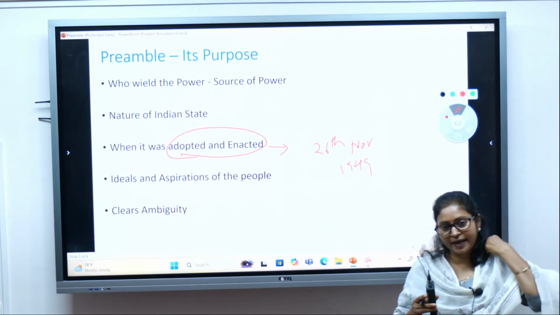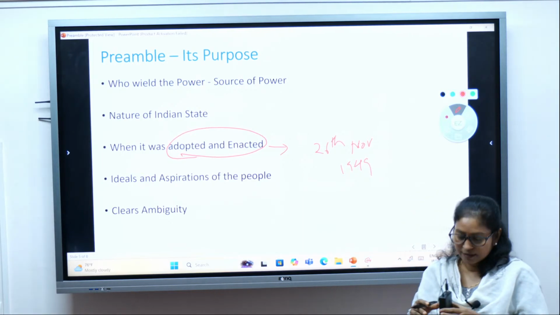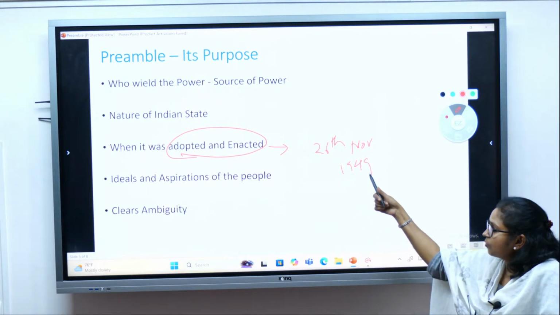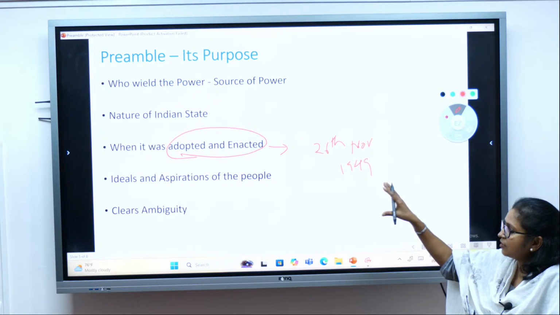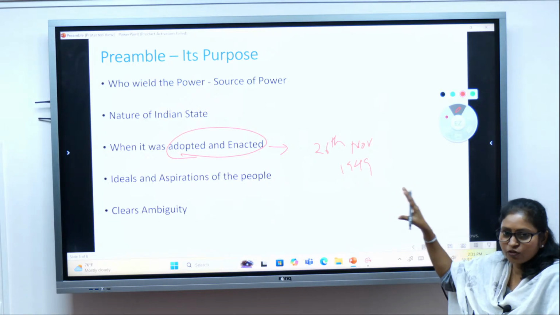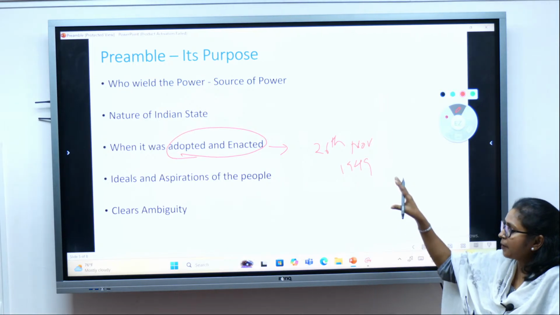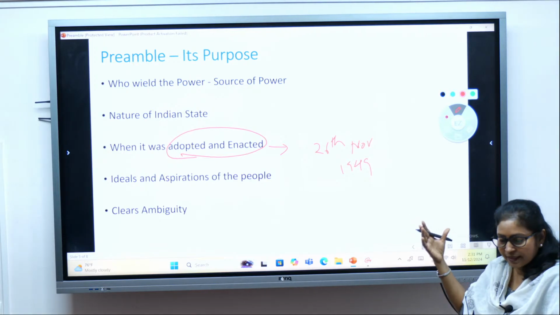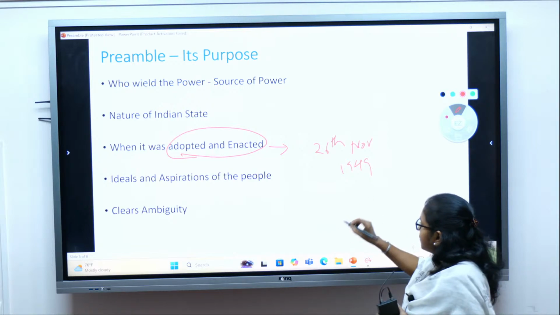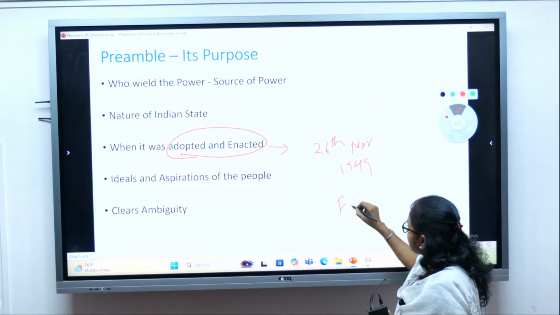26th November 1949, isn't it? So it is from the preamble we come to know the date of enactment and adoption of the preamble. The preamble also talks about the date of adoption and enactment.